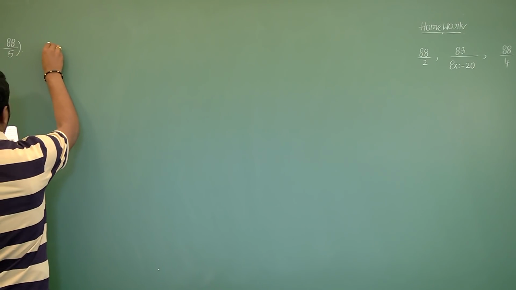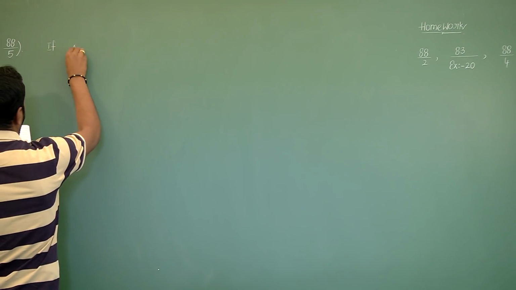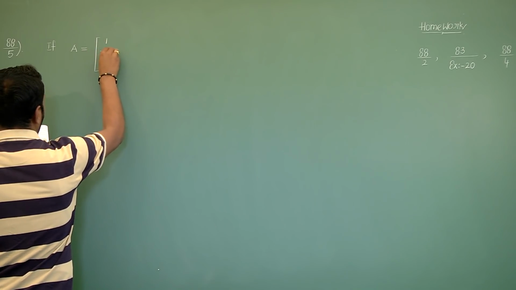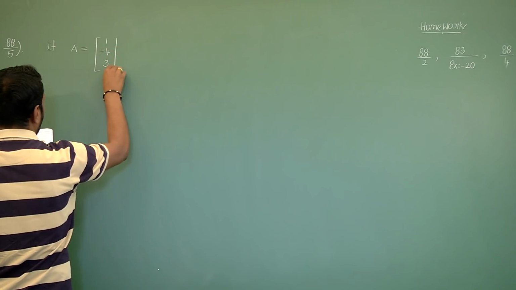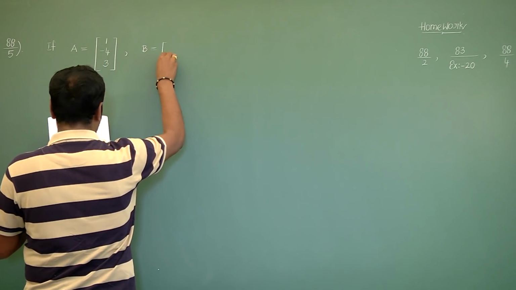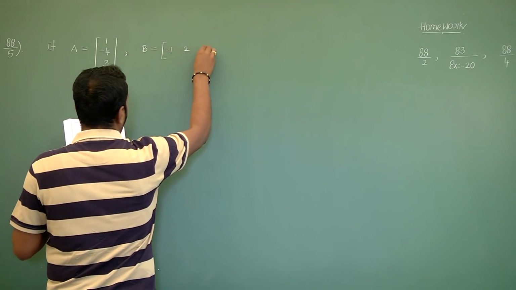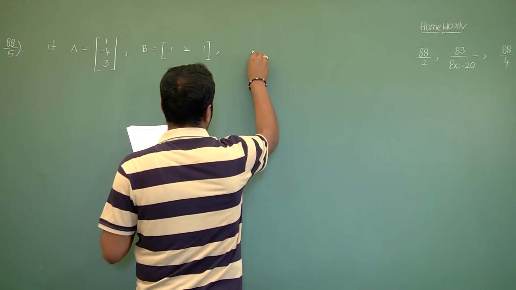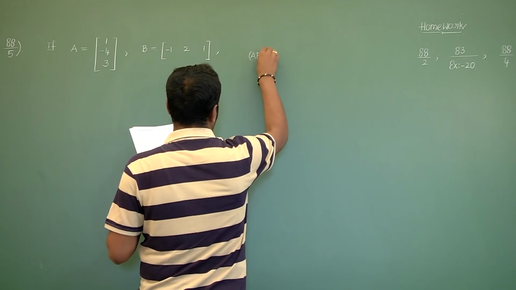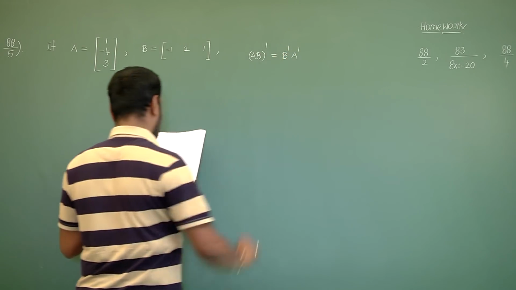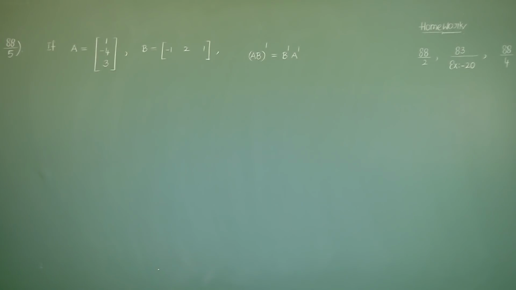This is: if capital A equals the column matrix 1, minus 4, 3, and capital B equals minus 1, 2, 1, then show that (AB) whole dash equals B dash A dash.